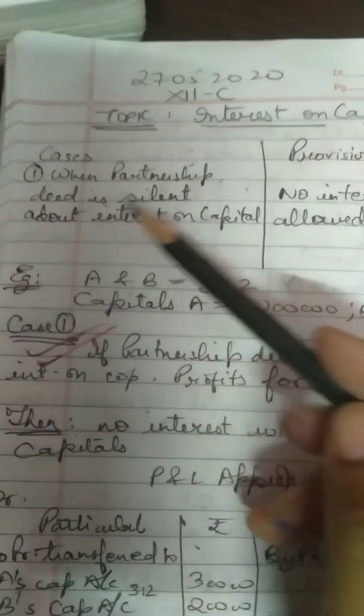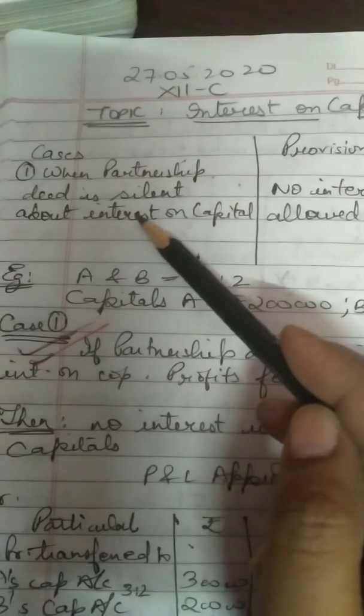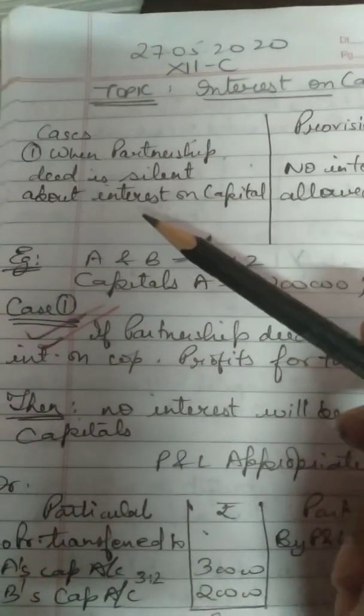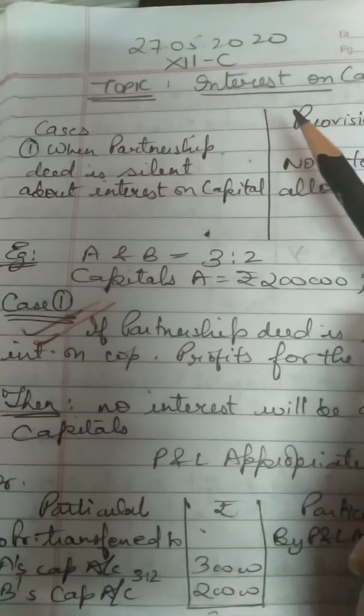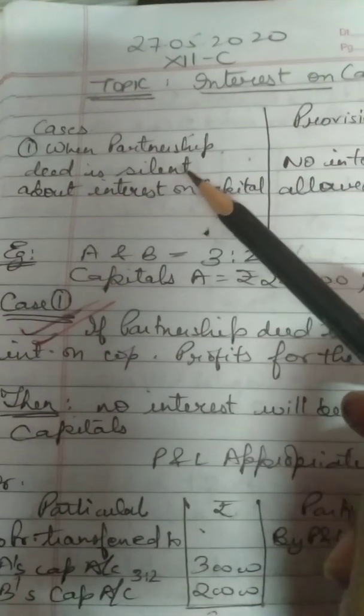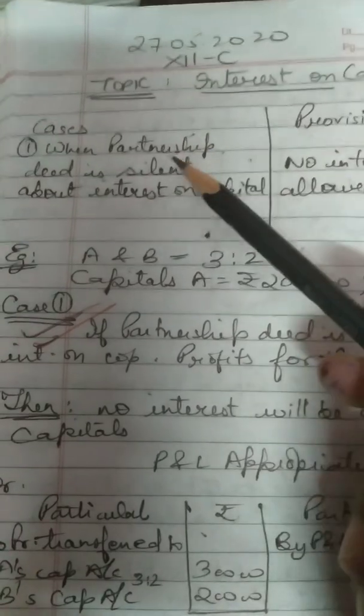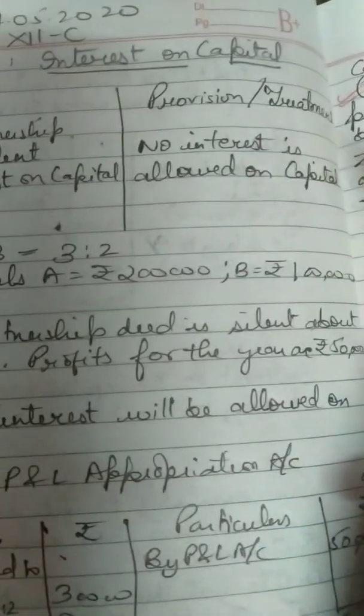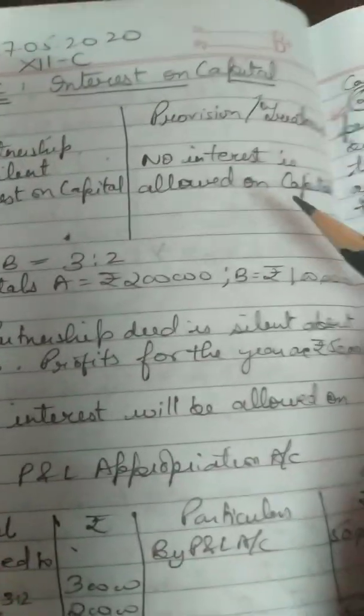So the first case is when partnership deed is silent about providing interest on capital. So this you read in the beginning also, that if there is no provision for providing interest on capital in the partnership deed, then what is the treatment? Then no interest is allowed on the partner's capital.